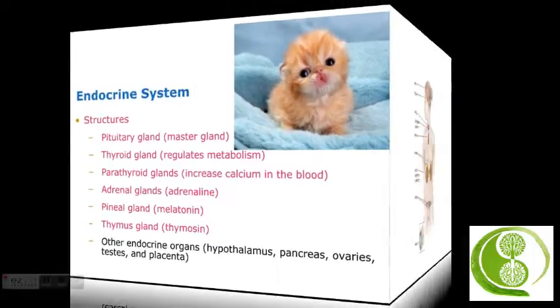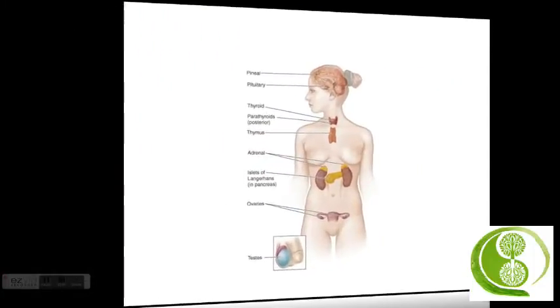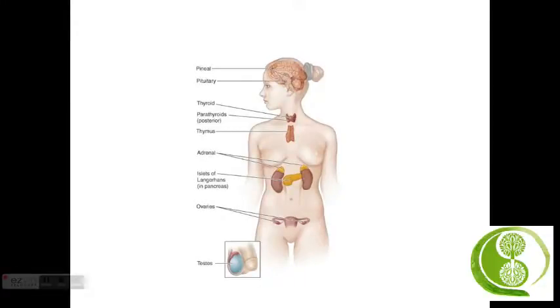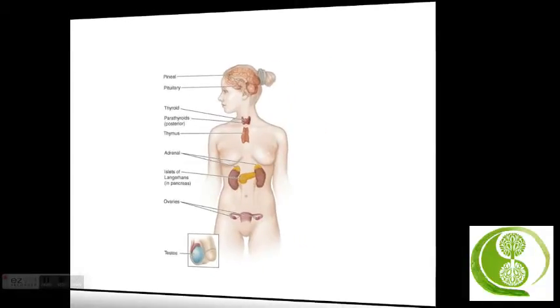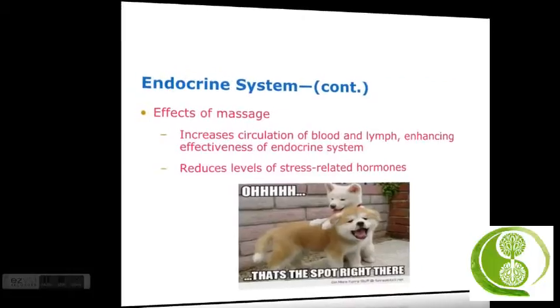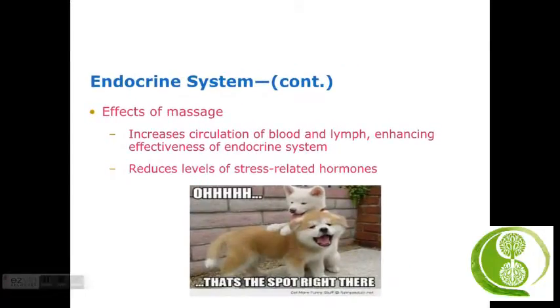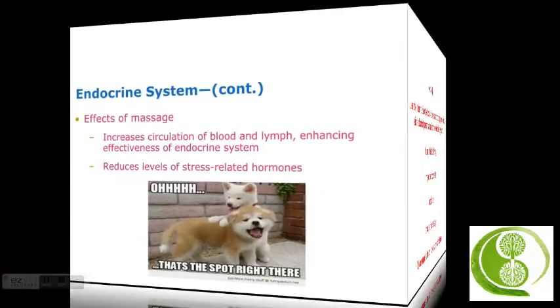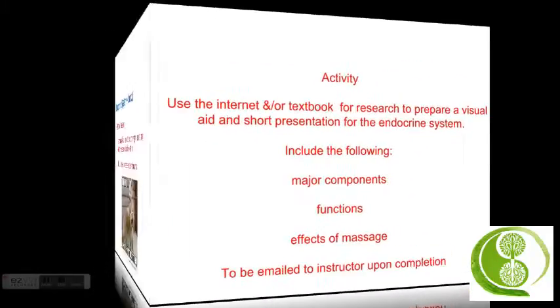So what are the effects of massage on the endocrine system? This is a picture showing the actual different glands involved in the endocrine system. The effects of massage include it increases circulation of blood and lymph, thereby enhancing the effectiveness of the endocrine system, and it reduces the level of stress-related hormones. Everyone's heard of the hormone cortisone. That's one of your stress hormones, said to cause excess belly fat. So a lot of people are familiar with that one specifically.